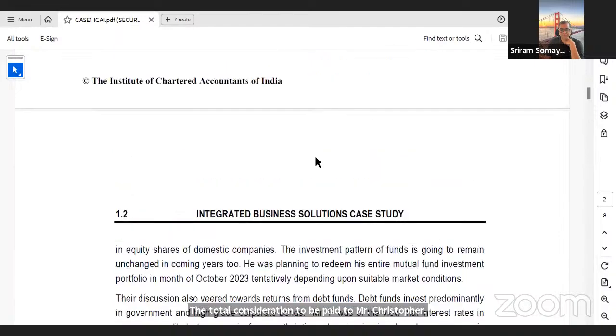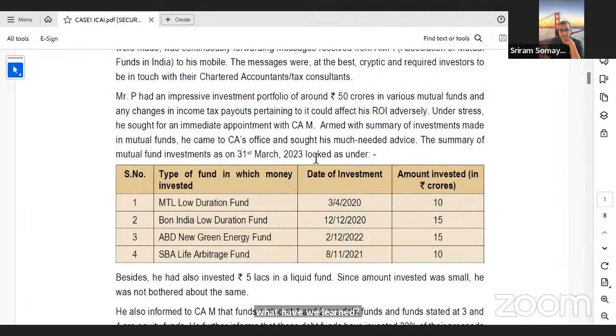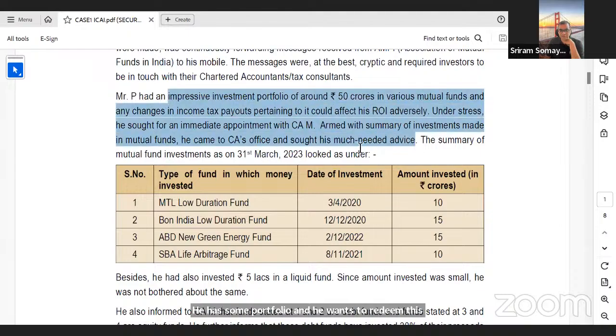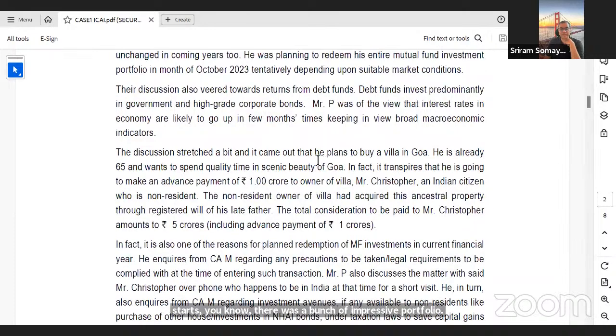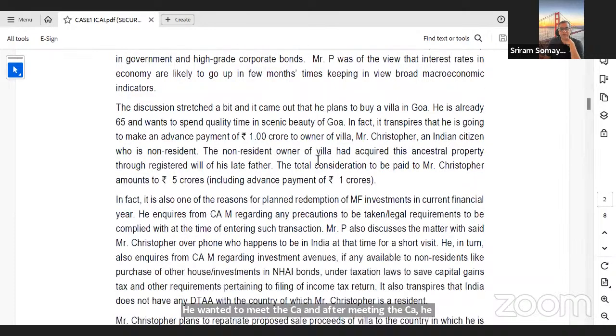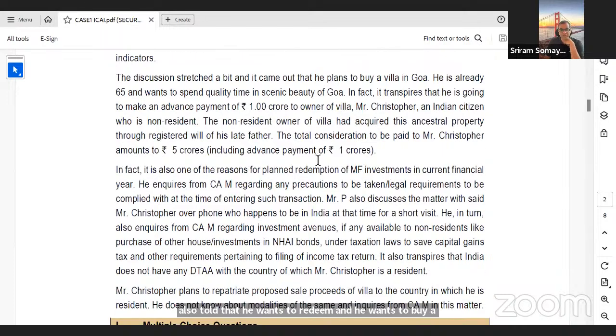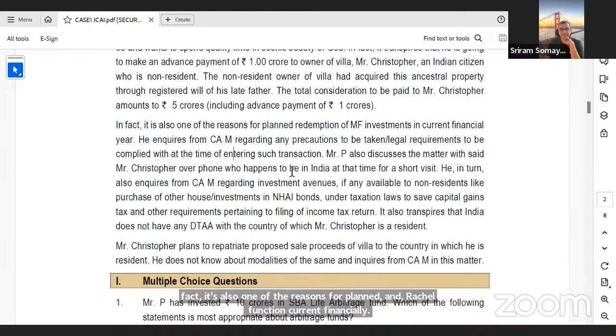So far, what have we learned? He has some portfolio and he wants to redeem this particular portfolio, right? There was a bunch of impressive portfolio. He wanted to meet the CA, and after meeting the CA, he also told that he wants to redeem and he wants to buy a villa in Goa. And the person who's selling the villa also has some complication, he has received it as a registered will from his father, ancestral property. In fact, he is also one of the reasons for planned redemption of mutual funds in current financial year. He inquires from CAM regarding precautions to be taken, the legal requirements to be complied with at the time of entering such transaction.